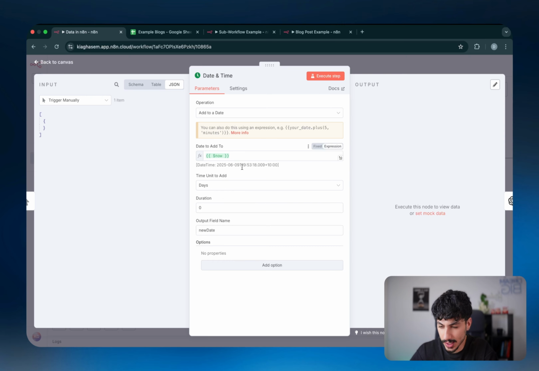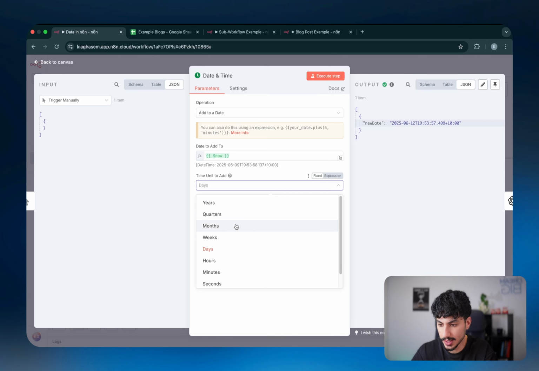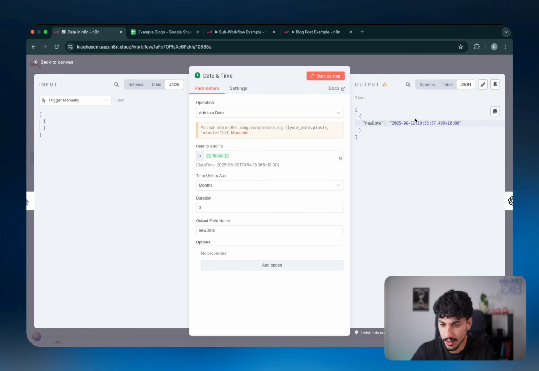Now what we want to do is add a certain number of days to it. As you can see right now, it's saying it is, as I said, the 9th of June. Let's add 3 days to it and put the output inside a field called new date. If I just run this, as you can see, now it says the 12th of June. So from the 9th of June to the 12th of June, it added 3 days to that specific date. I can change this and make it add a month or add 3 months. If I add 3 months, it should go to September. So the 9th of September.